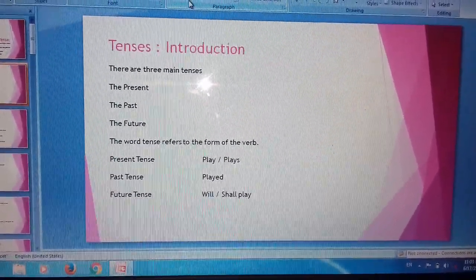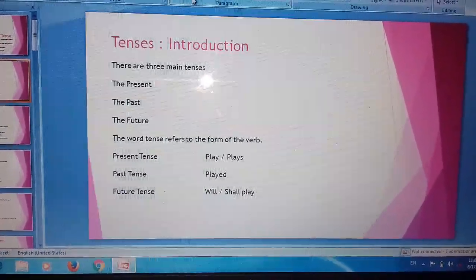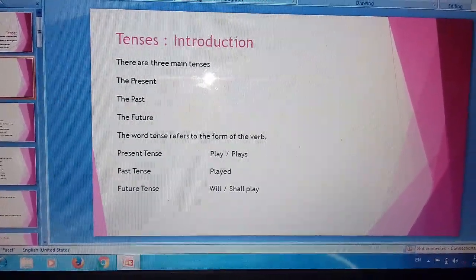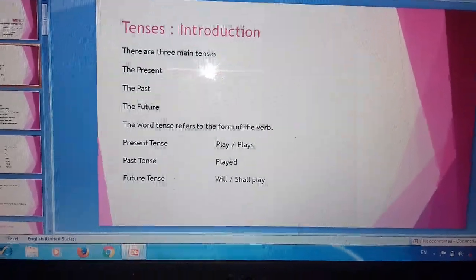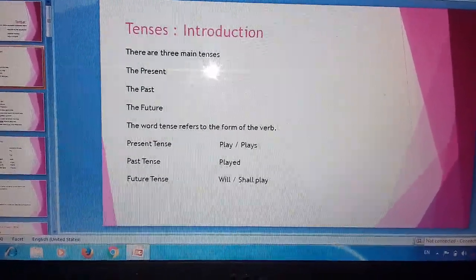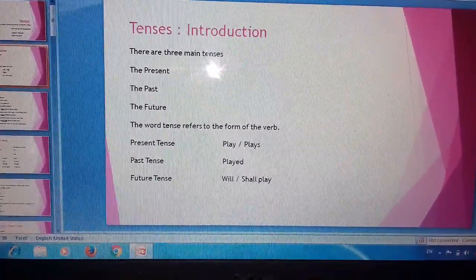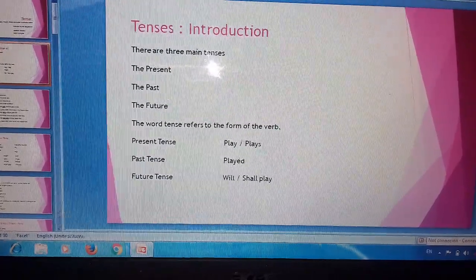With the form of the verb you can know which tense it is. If it is the first form of the verb, it is a present tense. If it is the second form of the verb, then it is a past tense. If will or shall is added to the first form of the verb, then it is a future tense, right?